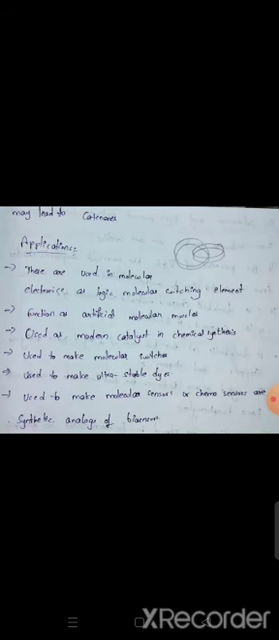Applications. They are used in molecular electronics as logical molecule switching elements, function as artificial molecular muscles, used as modern catalysts in chemical synthesis, used to make molecular switches, used to make ultra-stable dyes, and used to make molecular sensors or chemosensors or synthetic analogs of biosensors.